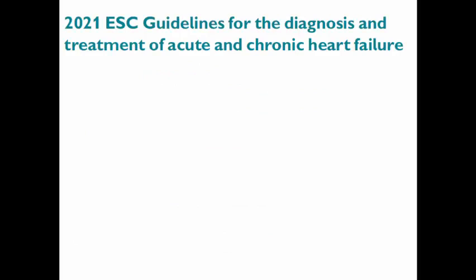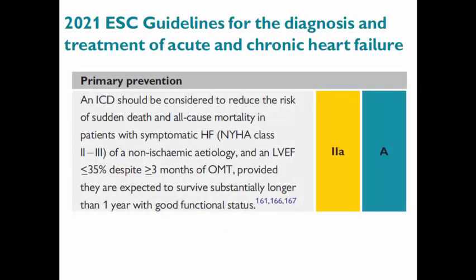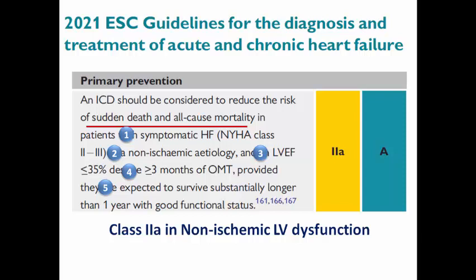So in the 2021 guidelines for heart failure, the primary prevention ICD should be considered to reduce the risk of sudden death and all-cause mortality in patients with symptomatic heart failure, NYHA class 2 to 3, non-ischemic etiology, ejection fraction less than 35%, despite 3 months of optimized medical treatment, provided they are expected to survive longer than 1 year, and this is class 2A in non-ischemic LV dysfunction.